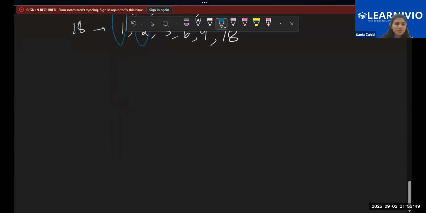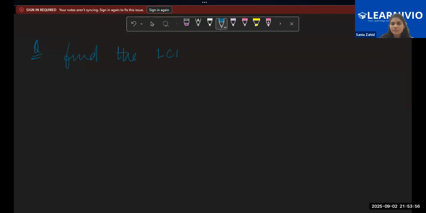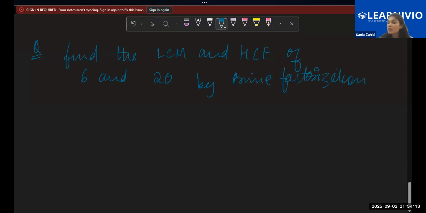Let's come to this question. Find the LCM and HCF of 6 and 20 by prime factorization method. Now, what is the prime factorization method? Does anybody know it? The earlier one was not the prime factorization method. That was the one we used to study in lower classes.